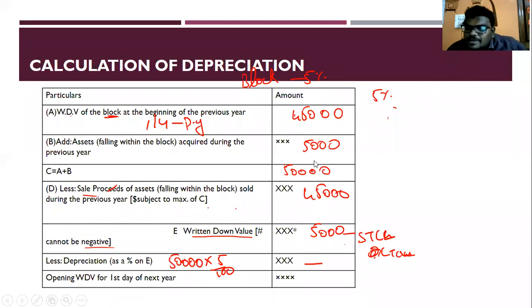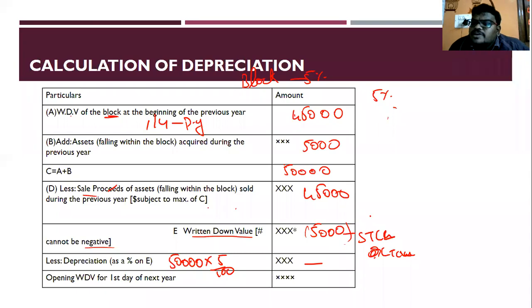Okay. Am I clear, Jivita? Yes, sir. And also, sir, you said in the first point, if there is a negative value, we don't need to charge depreciation. Yes, exactly. If you are getting a negative value, should we write it in the E column or just leave it? Just leave it. No need. You can show it in a bracket if you want. No problem. Just leave it.